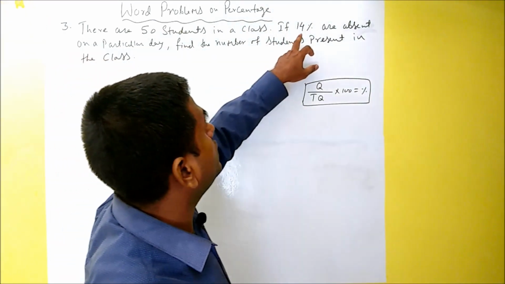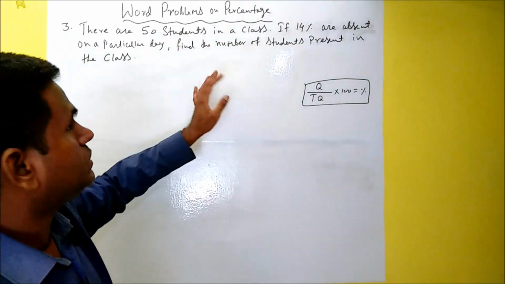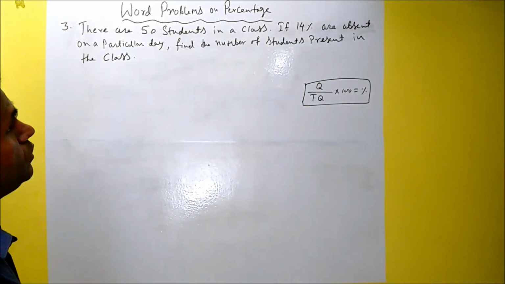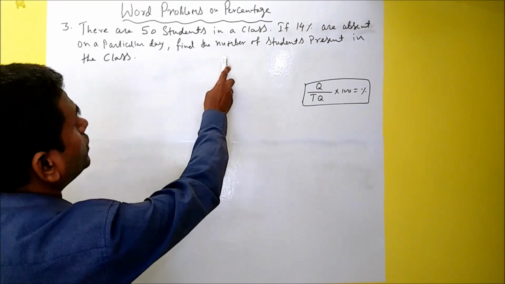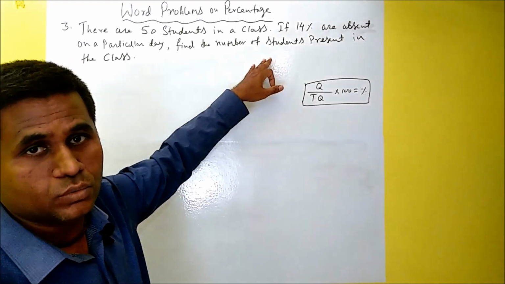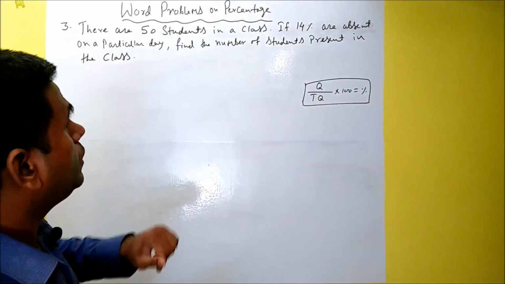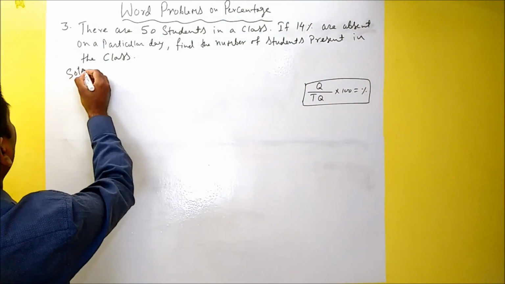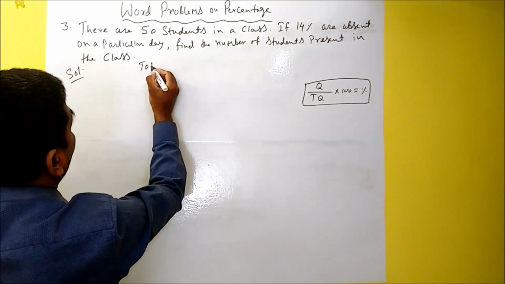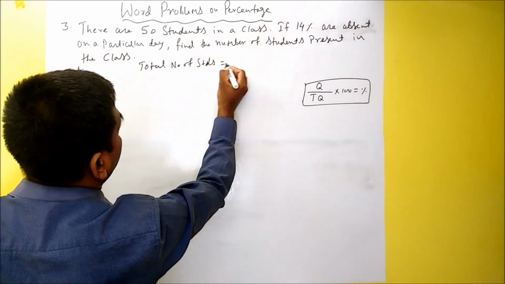If, suppose, the number is given like out of 50, 10 are absent, we can quickly subtract, 50 minus 10 is 40, so 40 are present. But it is a percentage, so we cannot subtract directly. We have to find the number of students present in the class. If we know the percentage of students present, it will become easy for us to calculate. So to solve this, since it is a percentage, we will assume the total number of students is 100.